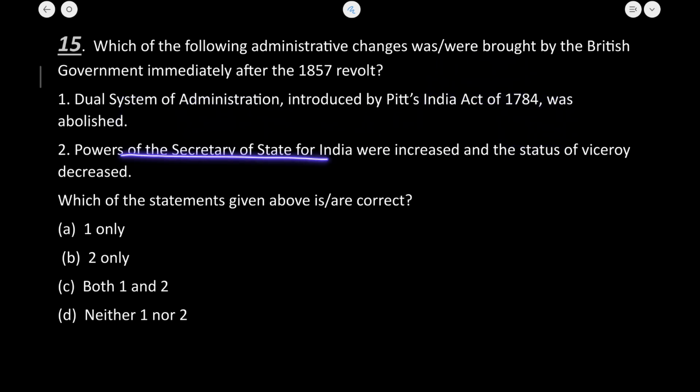Now the power of the Secretary of State was increased and the status of Viceroy was decreased. Absolutely correct statement here. The Secretary of State was vested with the supreme authority and had a free hand in the administration of India and was responsible only to the British Parliament. The Viceroy was given a subordinate status. So both statements given here are absolutely correct. Let's now move to the next question.